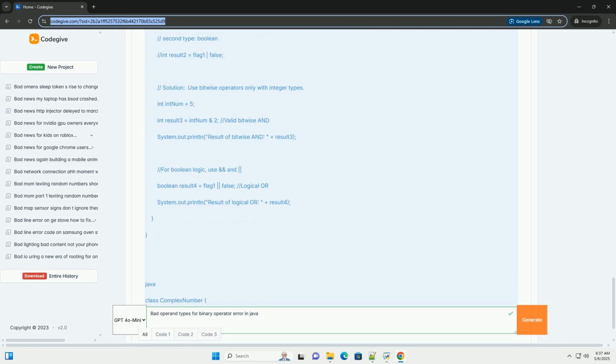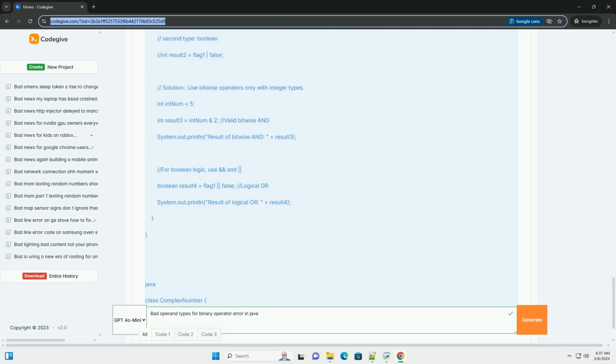Use meaningful variable names. Choose variable names that clearly indicate the type of data they hold. Compile frequently. Compile your code frequently as you write it. The compiler can catch many type-related errors early on, saving you time and effort in debugging. Write unit tests. Create unit tests to verify that your code handles different data types correctly. This can help you identify type-related errors early in the development process.